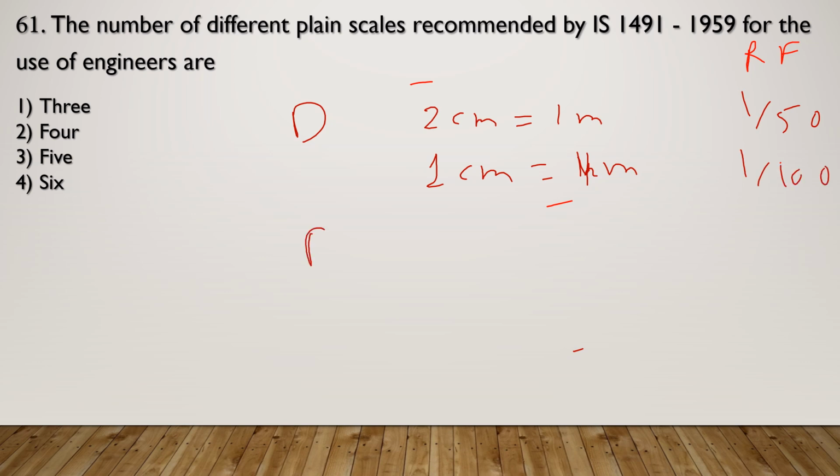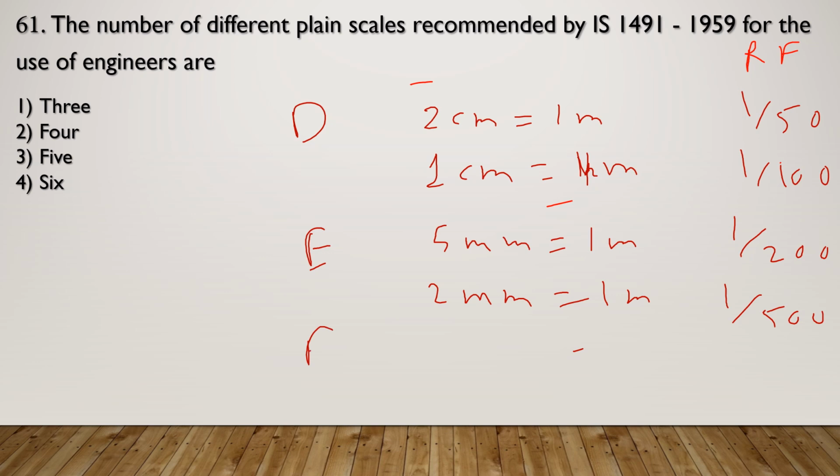Scale E which is used is 5 mm is equal to 1 meter, and its representative factor is 1 upon 200, and 2 mm is equal to 1 meter. Representative factor is 1 upon 500.